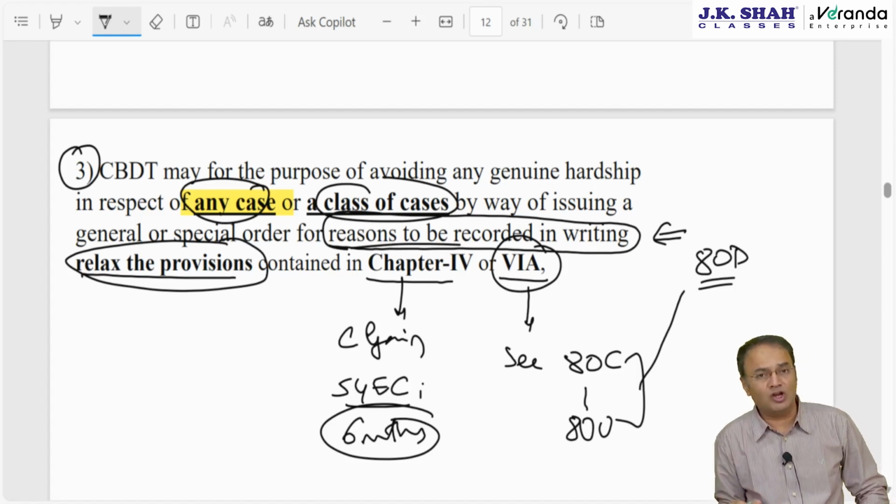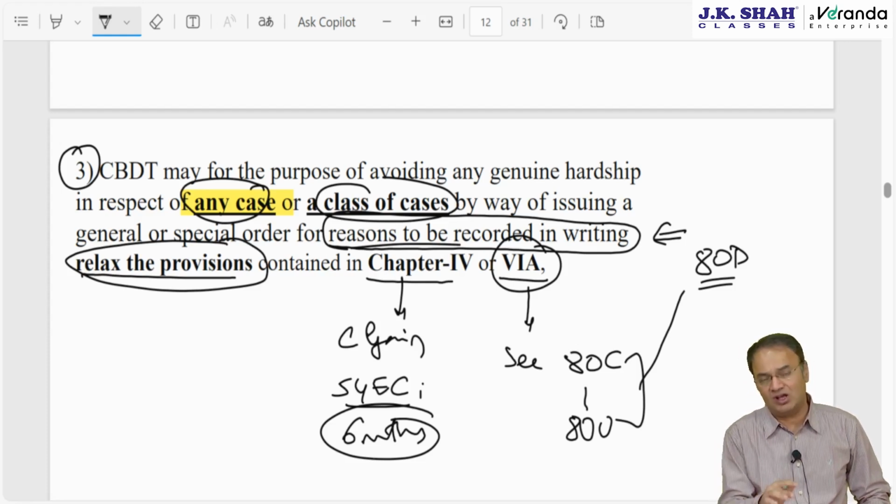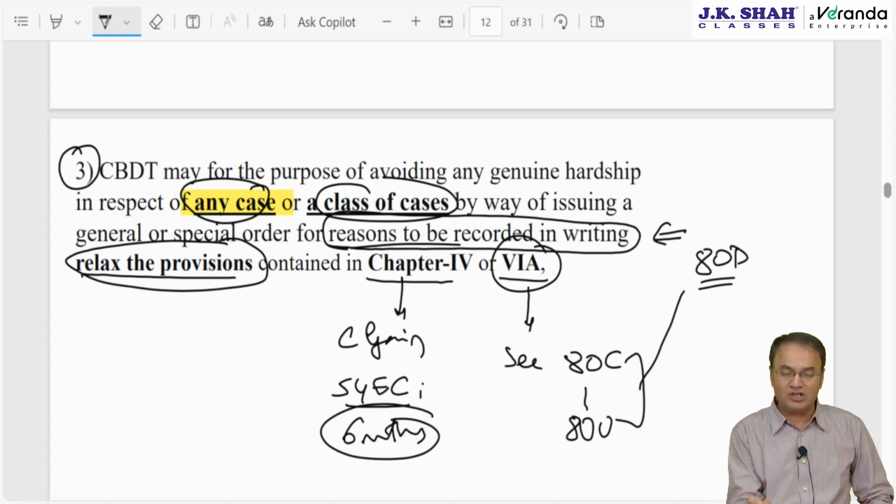Reason: during that 6 month span of time, notified bonds were not available. None of the 4 bonds were available. NHAI, RECL, Power Finance Corporation Limited, Indian Railway Finance Corporation Limited, none of them were available. The assessee invested, but after 6 months. So in such a situation, exemption should be denied. No worries, you have a genuine reason, approach CBDT. CBDT is ultimate. CBDT will relax the provision and allow you the exemption.